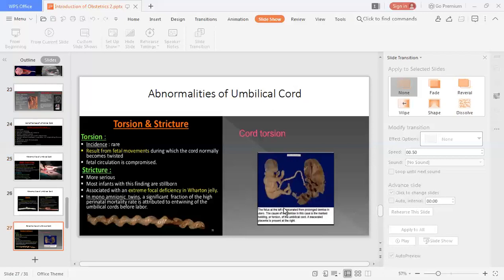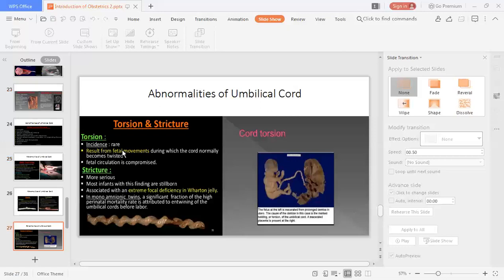Then abnormalities of the umbilical cord, we are continuing. Sometimes there is a torsion and stricture. Torsion incidence is rare, and it may result from fetal movements during which the cord becomes twisted and fetal circulation is compromised. The stricture is more serious. Most infants with these findings are stillborn.